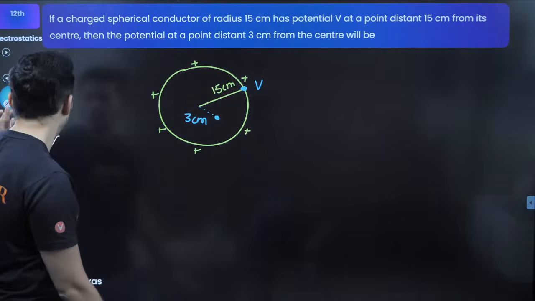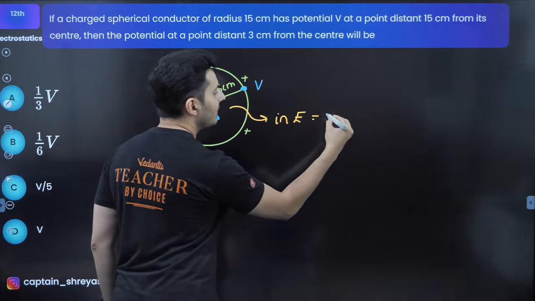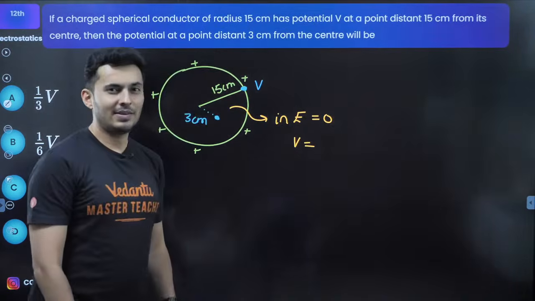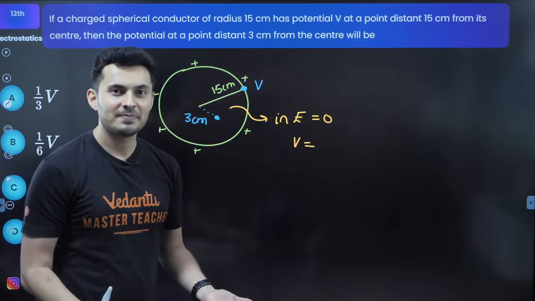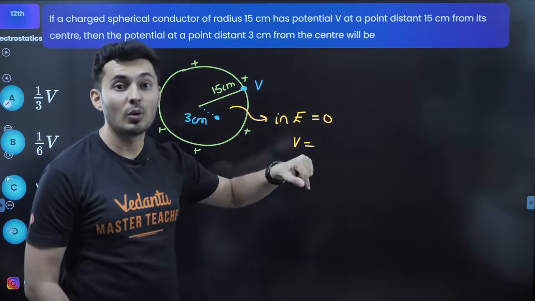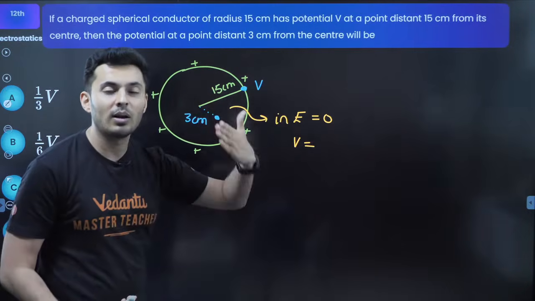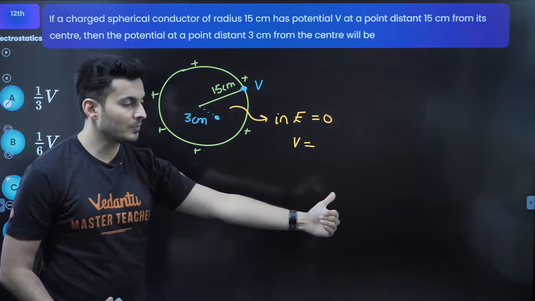Well, let me tell you, very simply put, inside the electric field is 0. If electric field is 0, what will happen to the potential? Potential will not change. Why will it change? Field is 0. There is no field, so there is no need for potential to change. Field always goes from high to low potential.